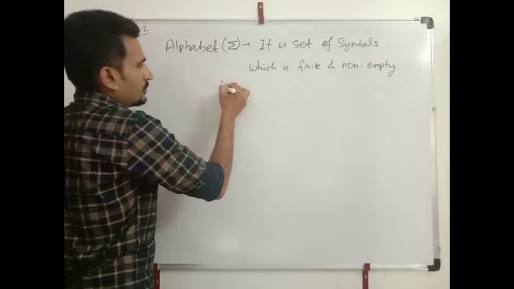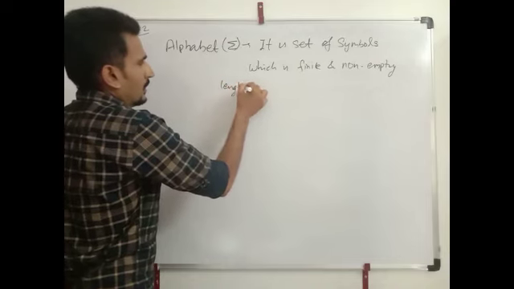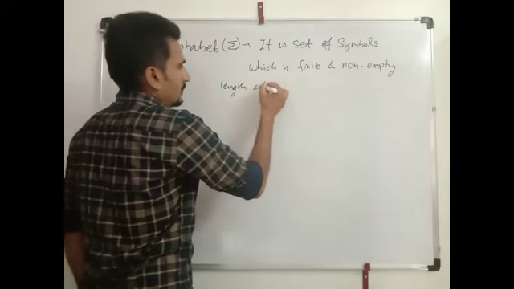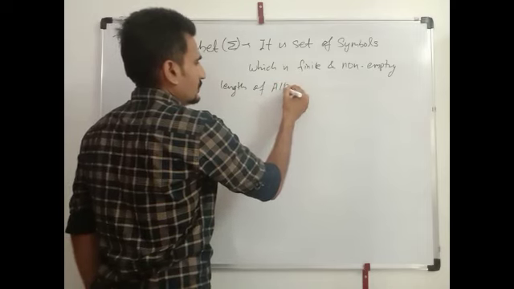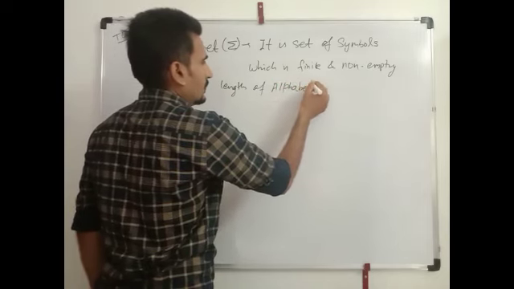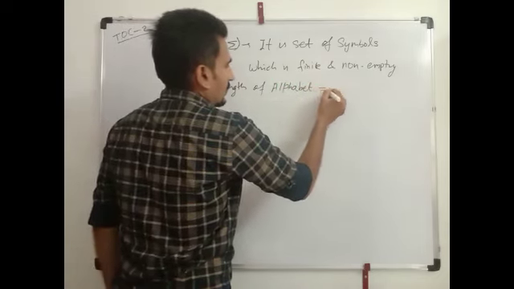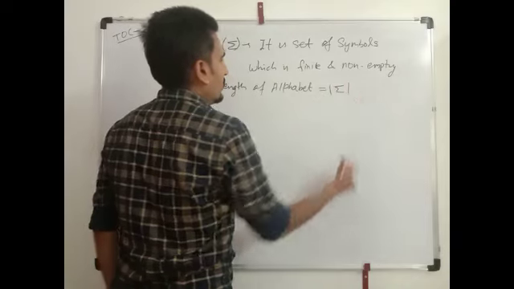And the length of the alphabet is denoted by sigma mod.